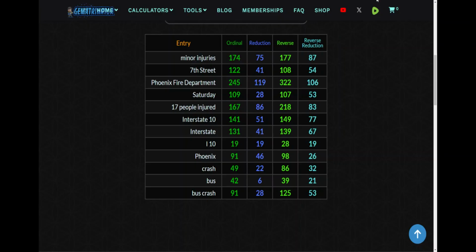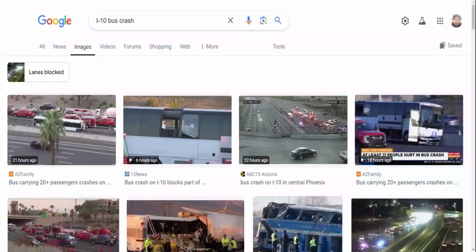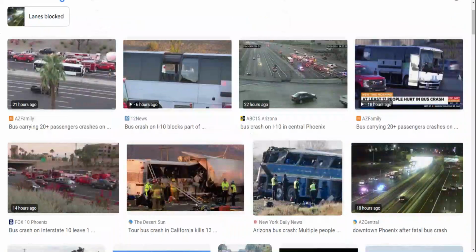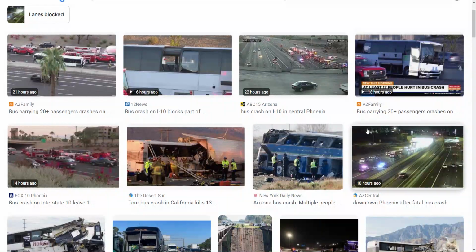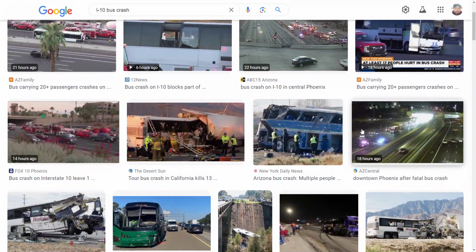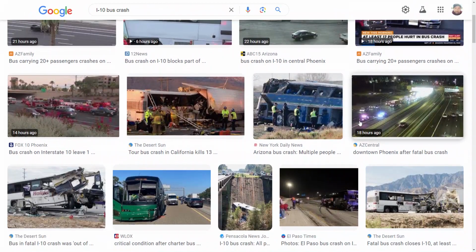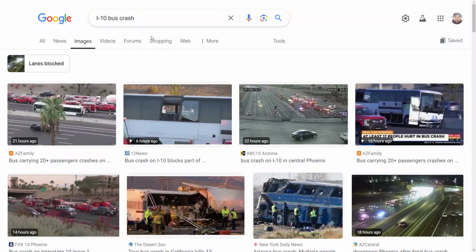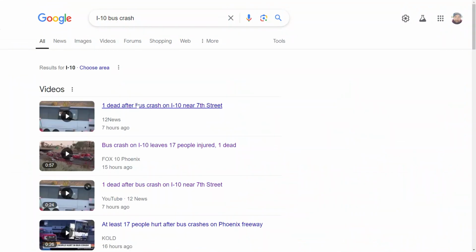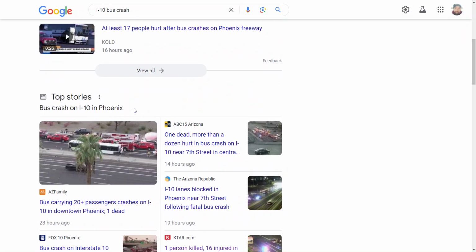I'm going to pull up the article here if I can find it. Let's go click over here. Some more pictures here. It's a commercial bus, at least 17 people hurt. It said one dead, right? Yeah, just some pics there. And let me see if I can get to the article. I-10 bus crash.